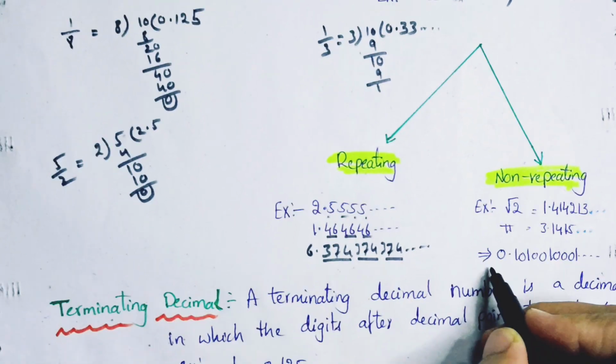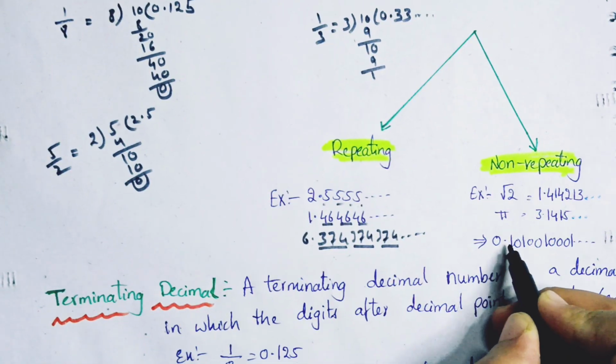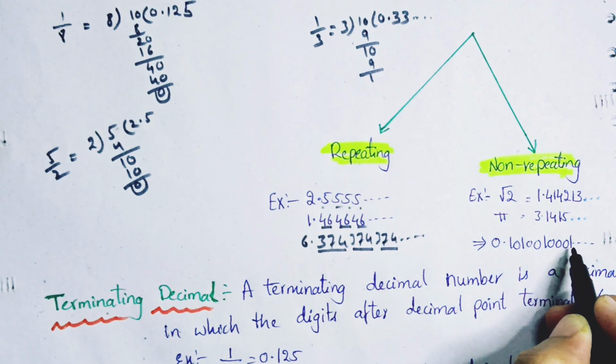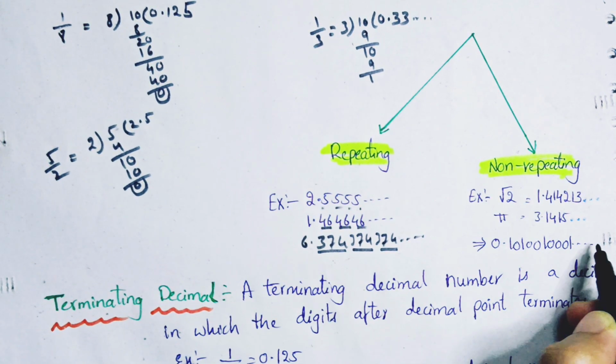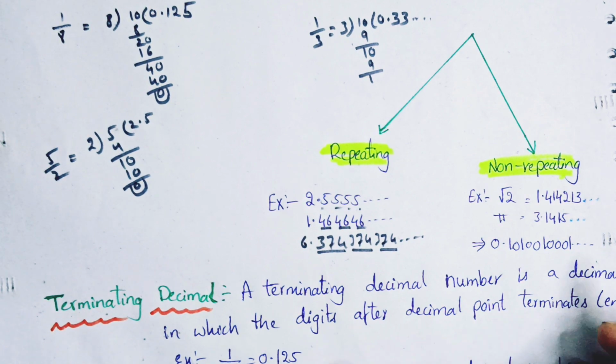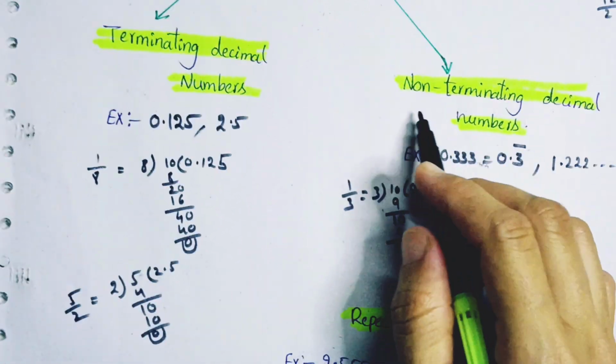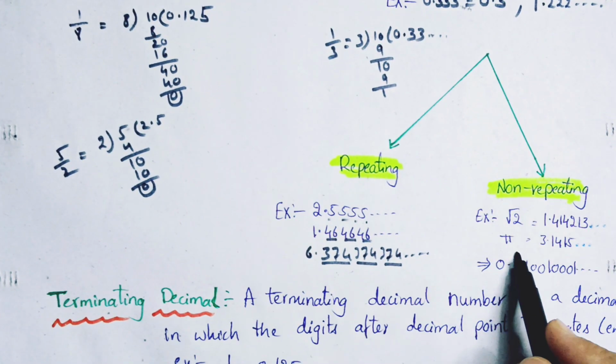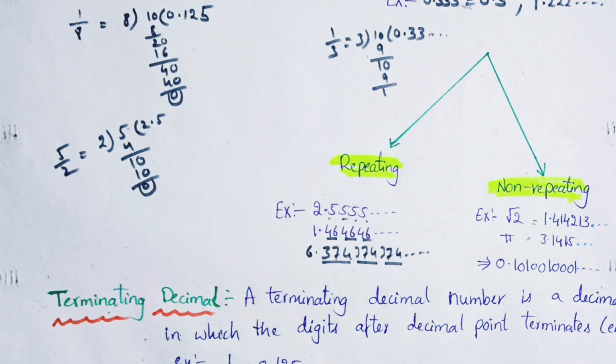Let's see a third example: 0.10100100010000, with increasing zeros, like that. So non-terminating, non-repeating numbers are root 2, pi, and this type of numbers.